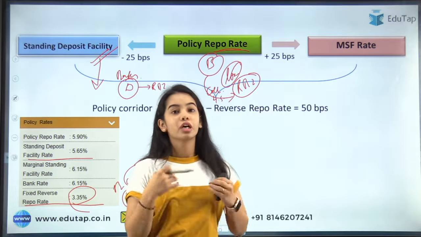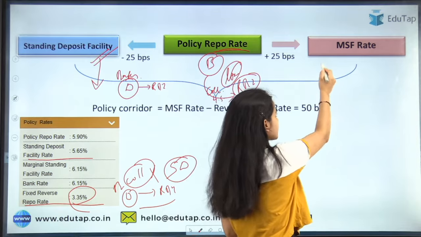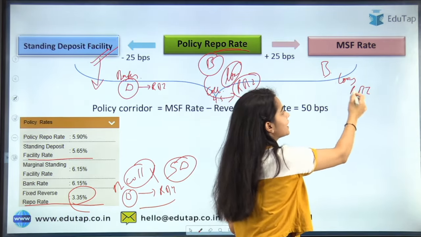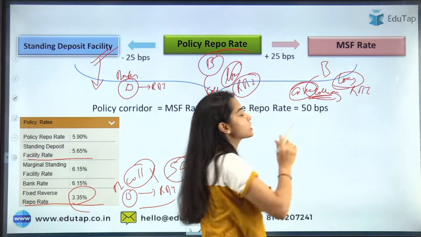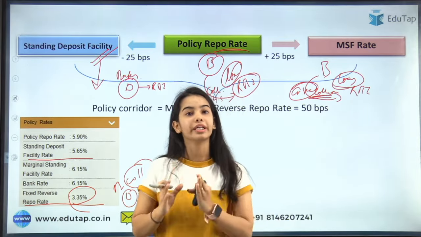Then comes the MSF, marginal standing facility rate or marginal standing facility, in which the banks are getting the loans from the RBI, and they have to pay the collateral to the RBI. But this collateral is also the government securities, but these government securities are a part of the statutory liquidity ratio. This is a part of SLR securities. So this collateral is from the SLR securities. Here the MSF rate is higher than the repo rate.